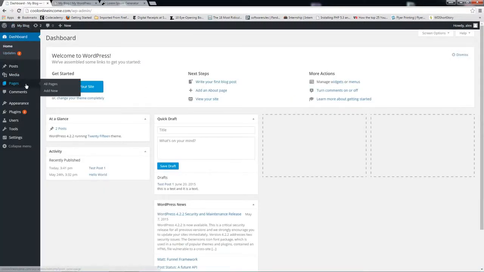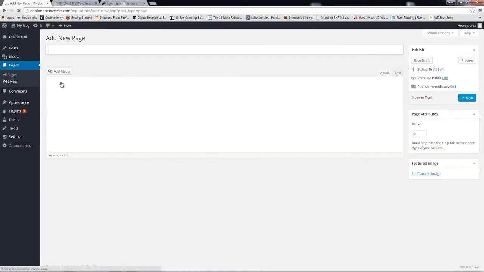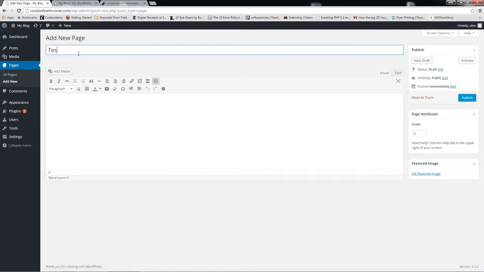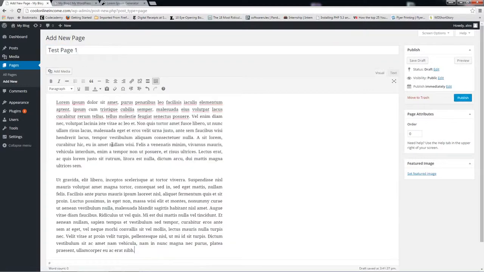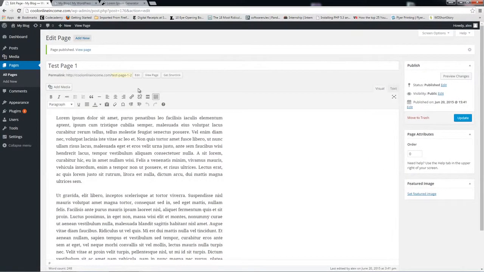All you need to do is come down to pages, click on add new. And here I'm going to type test page 1. I'm just going to right click and paste the same dummy text down here. And it's the same thing. You can save as a draft, or you can preview it before publishing, but I'm just going to publish it right now. Okay, it's all published.